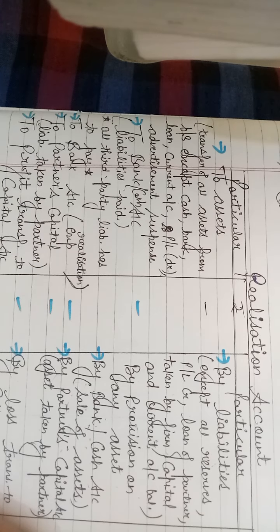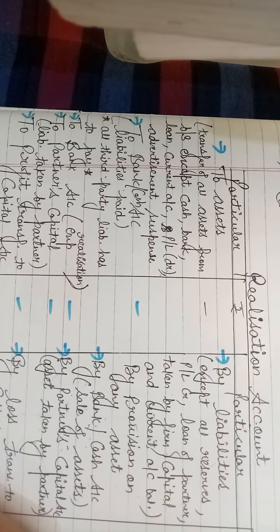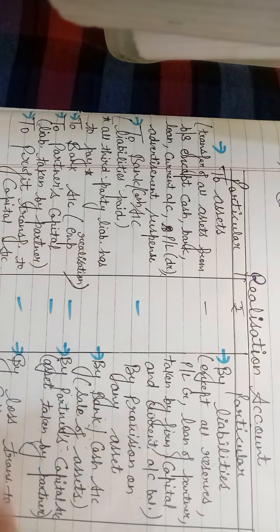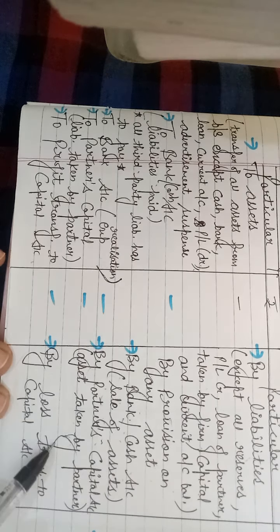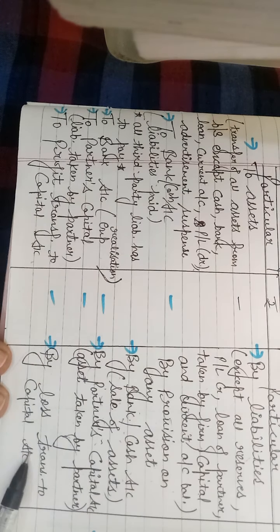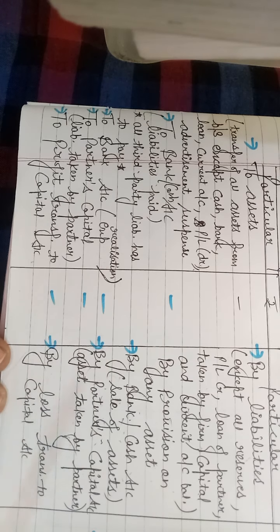Then to bank account, it is necessary for realization expenses. Realization expenses are always given in your question, so for the realization expenses you will write the words "to bank account". Clear? Later on you will calculate profit or loss. If the credit side is greater than the debit side, then there is profit, and if the debit side is greater than the credit side, then there is loss. This profit or loss will be divided among all the partners in their profit sharing ratio. Clear?